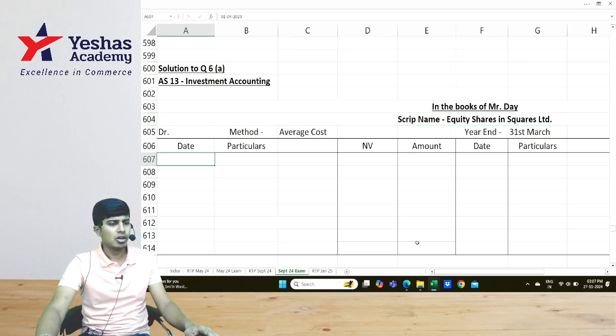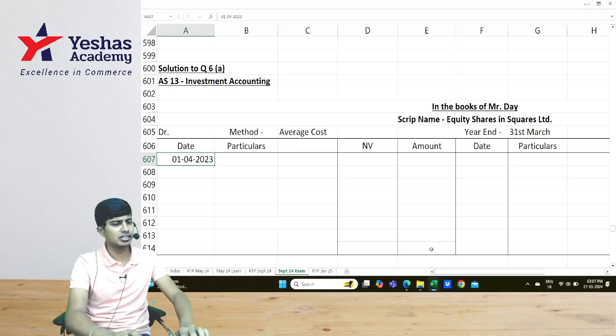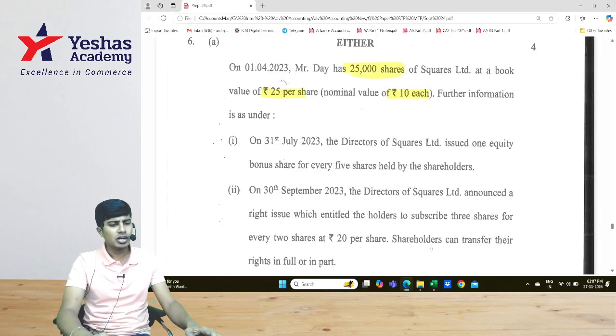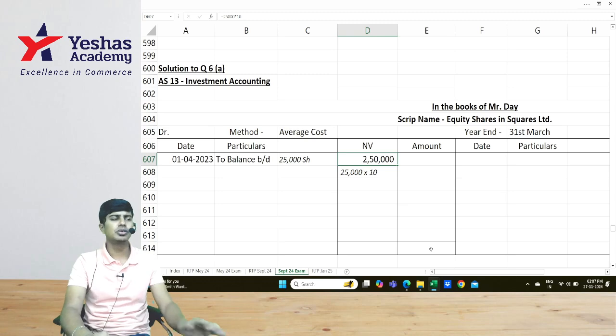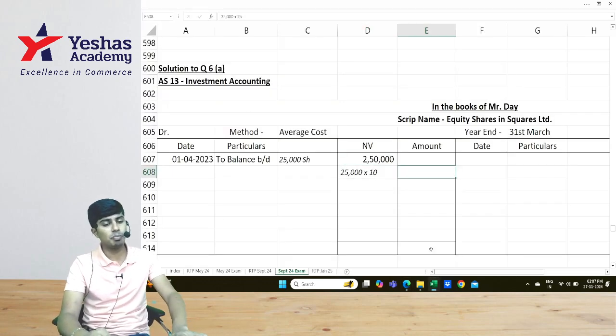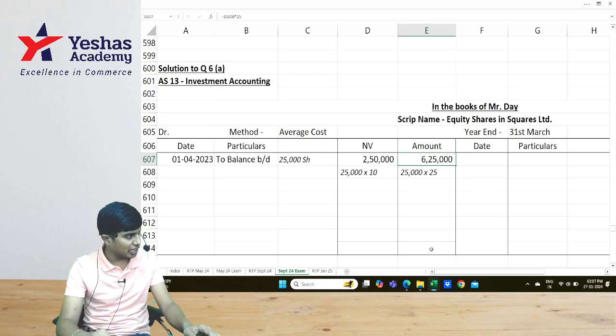So I would write on 1st of April 2023 opening balance, asset, so debit balance. I'll write to balance brought down. How many shares do I have? 25,000 shares. Nominal value is 10, 25,000 into 10 comes to 2 lakh 50,000, and the cost is 25 rupees per share. So I'll do 25,000 into 25, 6 lakh 25,000.